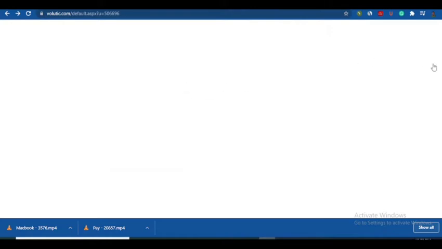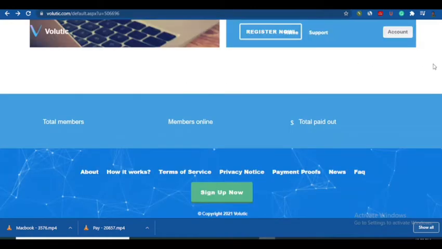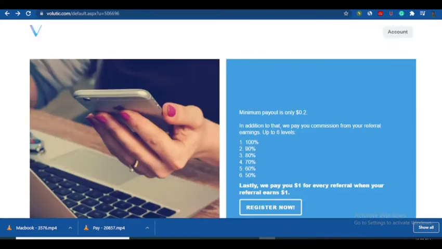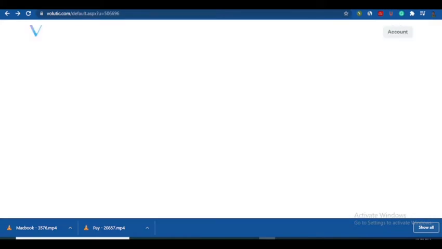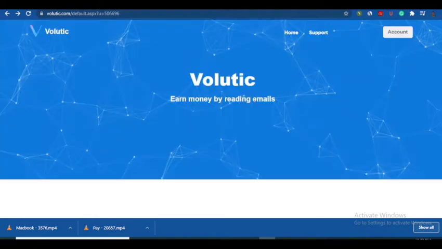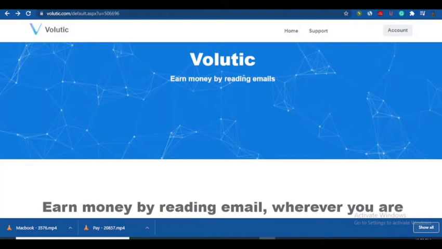This second website here, I'm going to put the link also in the description below. I'll call it the second website. So when you come to the second website here, let me just give you a quick glance through this website. So this present website here is known as Volutic. Okay, Volutic. So I'm going to put the link below. Just click on the link and you'll be brought here automatically.